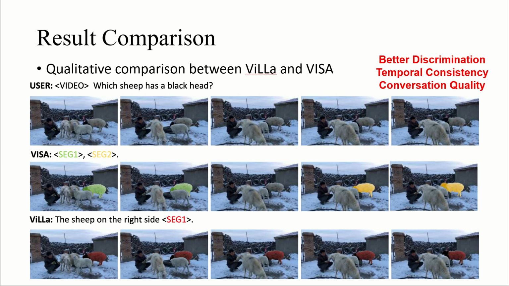Finally, we are going to introduce the qualitative comparison. We show that ViLLa is capable of segmenting instances, the sheep with a black head, in crowded scenes with heavy occlusion. On the other hand, VISA fails to track the sheep properly after occlusion with another sheep. And these results demonstrate the capacity of our ViLLa to handle complicated videos, demonstrating better discrimination, temporal consistency, as well as better conversation quality.